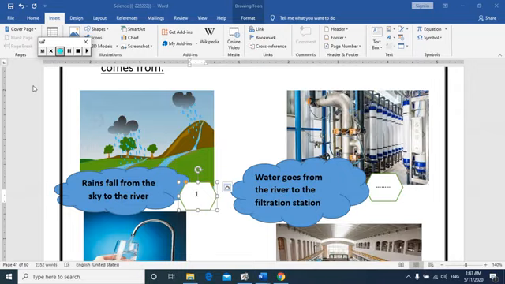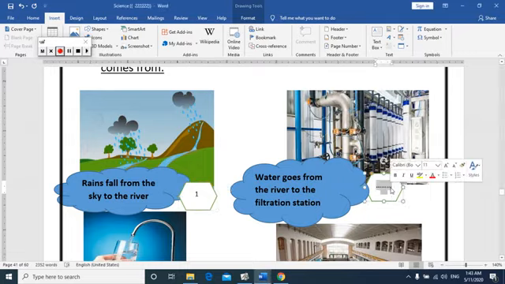Again, water goes from the river to the filtration station. So, where is this step? Yeah, this is the second step, here. So we put here number 2.